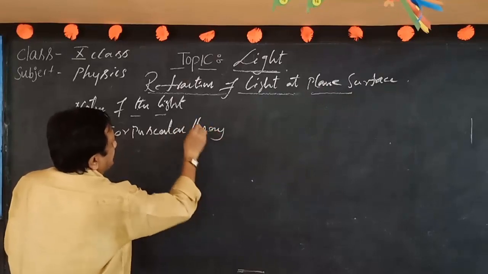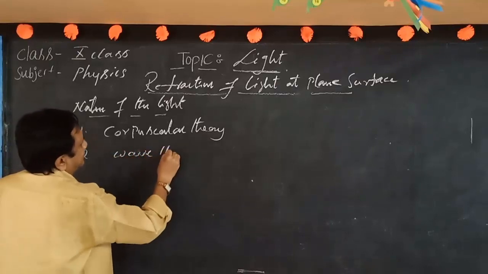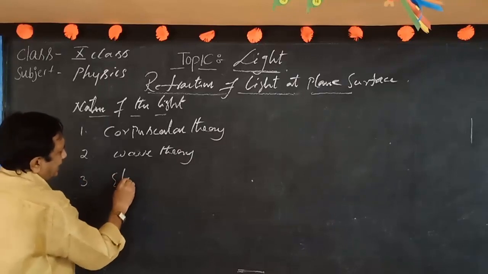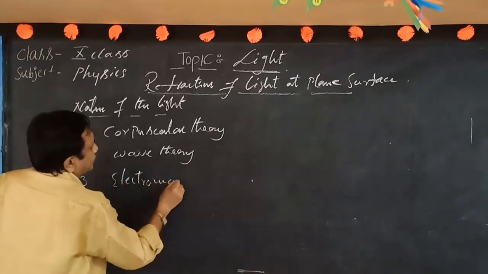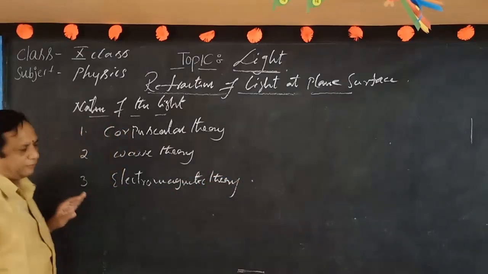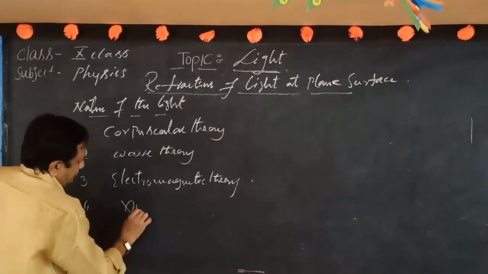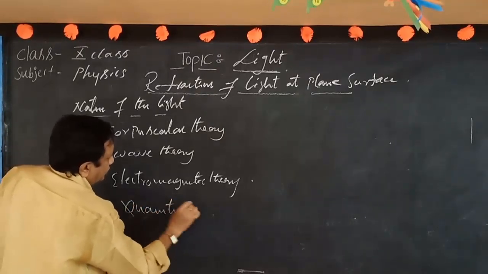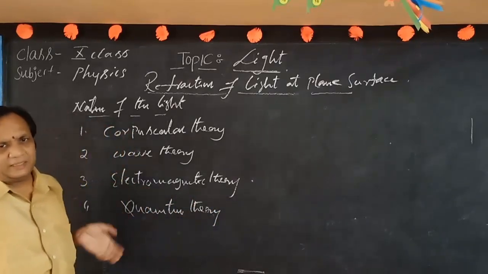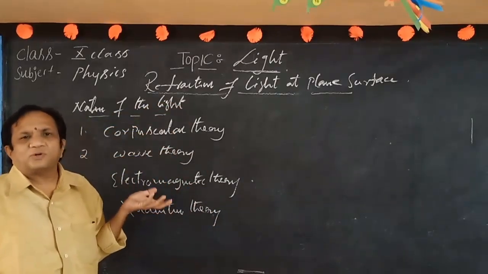Corpuscular theory of light. Second one, wave theory of light. Third one, electromagnetic theory of light. And the fourth one will be Planck's quantum theory. These four theories explain the nature of light. Four different scientists proposed these four different theories.